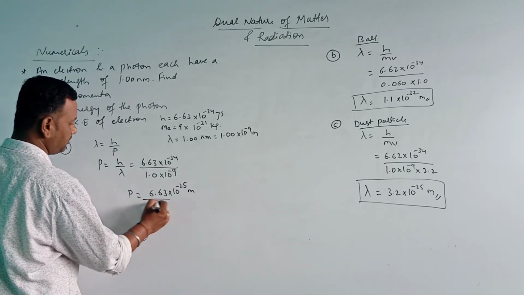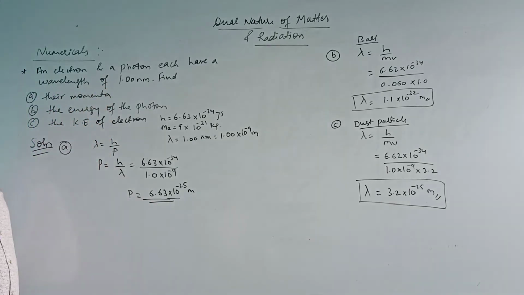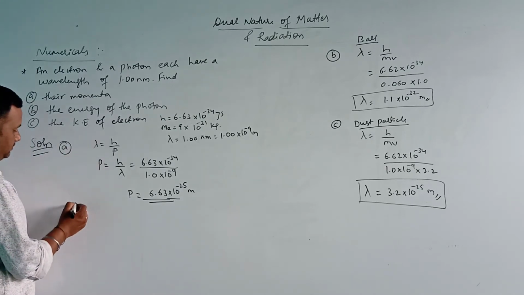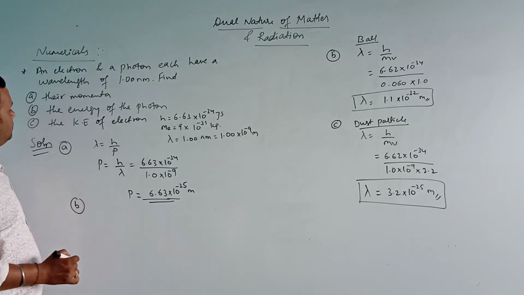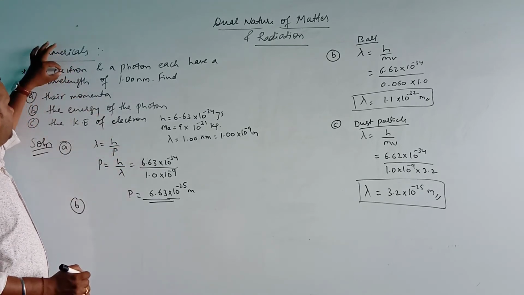So this will be our momentum of the electron and the photon. For the first part we have calculated the momentum for the electron and the photon.